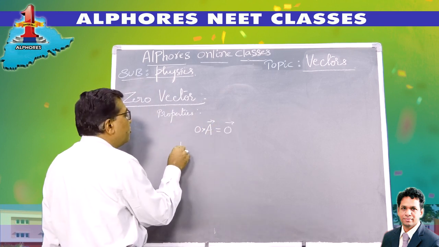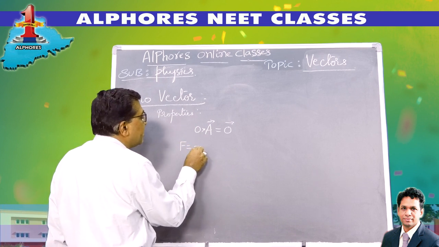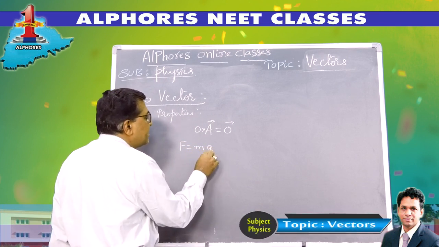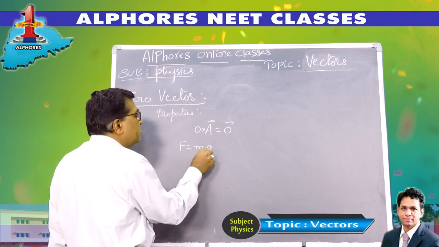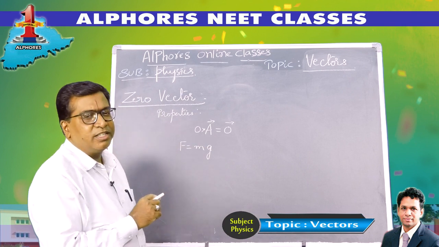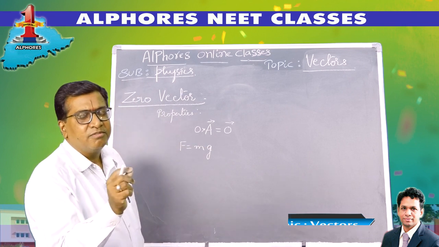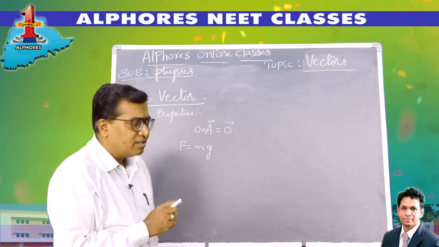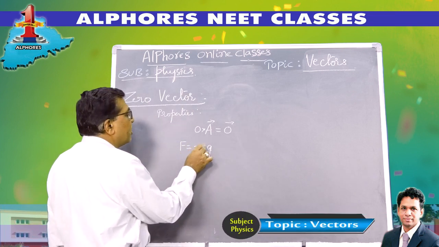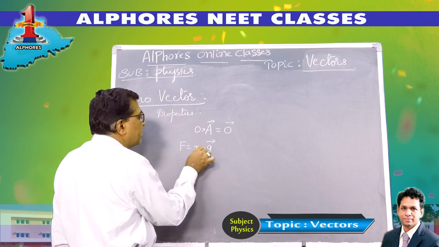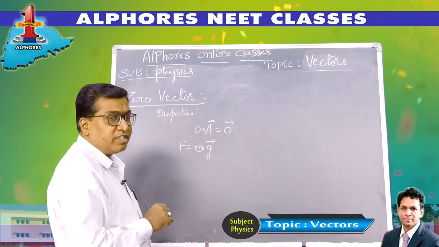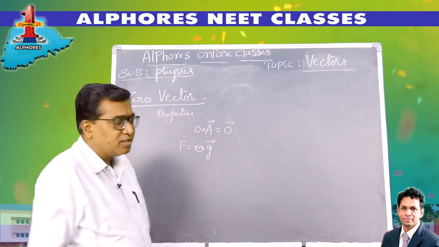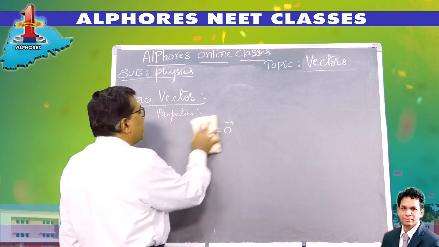For example, force on a body F is equal to ma. Weight of a body is F equals mg. Now, what is the weight of a photon very near the Earth's gravitational force? The weight due to gravity is a vector, but the mass is 0. It has no gravitational effect. A photon is not influenced by the gravity of the Earth.